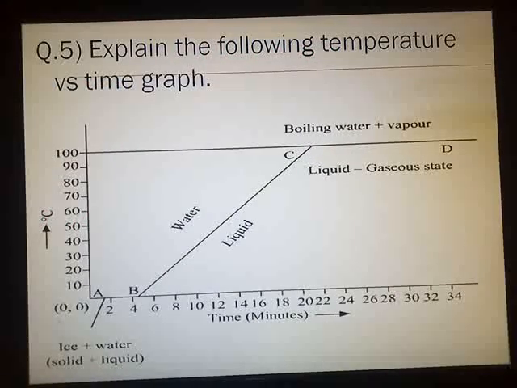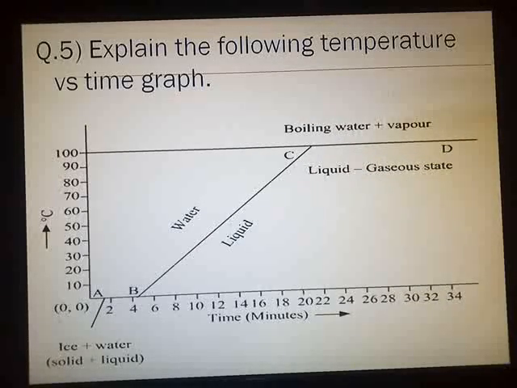Explain the following temperature versus time graph. Such type of questions are very likely to be asked in the board exam. In our March 2020 science paper, we had one graph question where a graph was given and questions related to the graph were asked in the exam. Now explain the following temperature versus time graph.